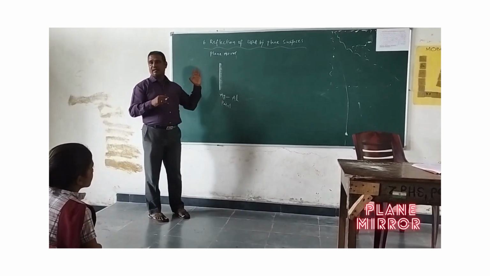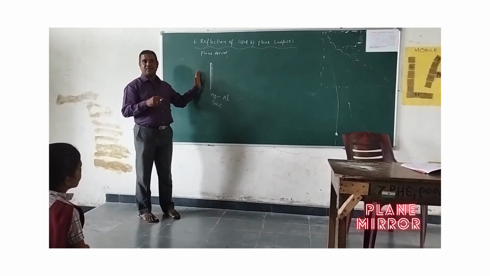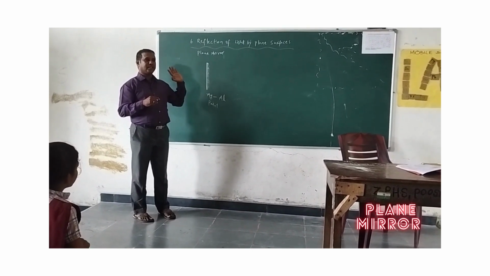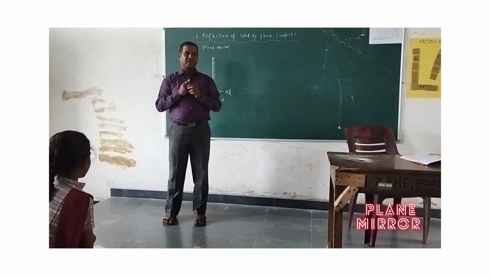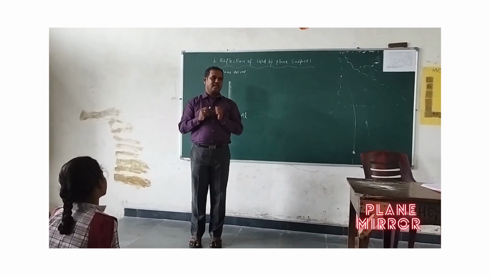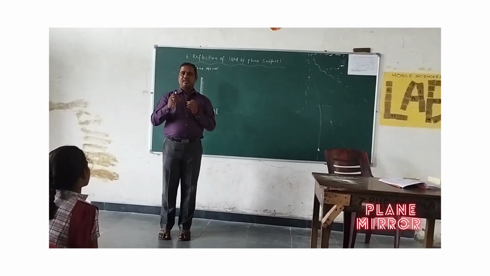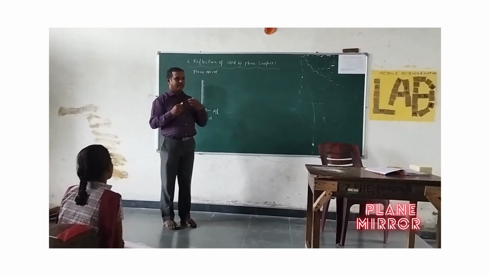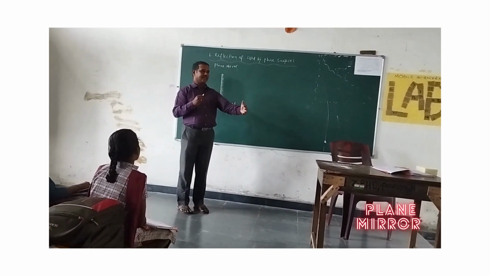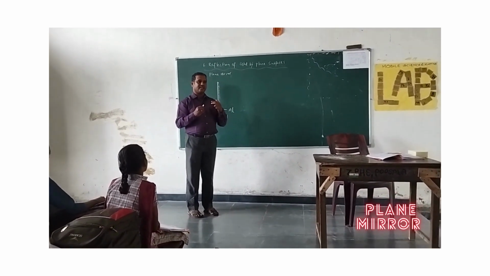Now we already know the concept of how the image is formed. Suppose you look at the mirror in your home, and you stand like this. Suppose the mirror is at this table position and I am here. From the table to me, let us measure the distance.